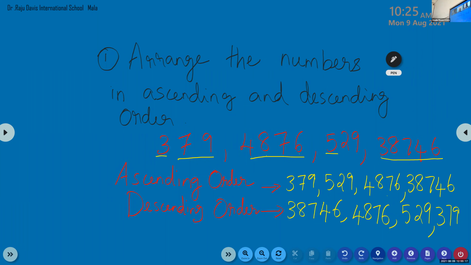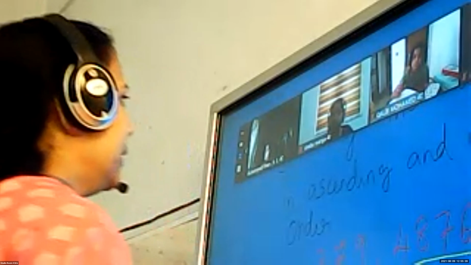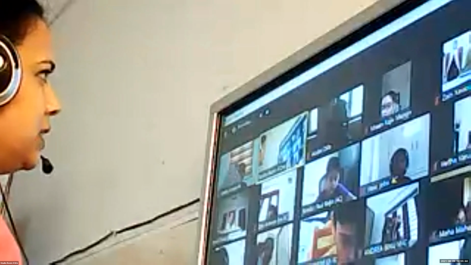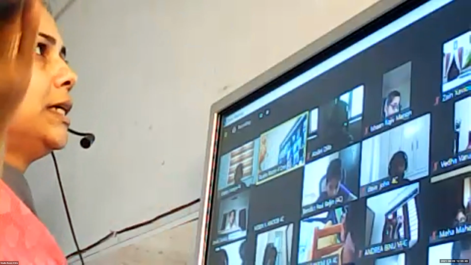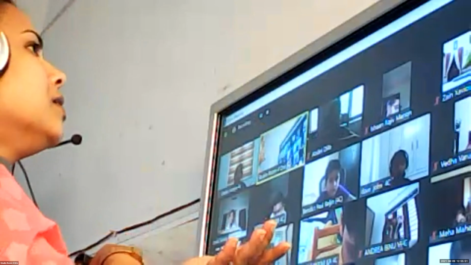So children, if you finish writing ascending order, what do you have to do for descending order? Just start from the back. It will not take much time because we already wrote it from smallest to biggest. The biggest number is the opposite, so we write backwards. Is there any doubt? No, ma'am. Ascending order means from small to big. For descending, just write the reverse order.